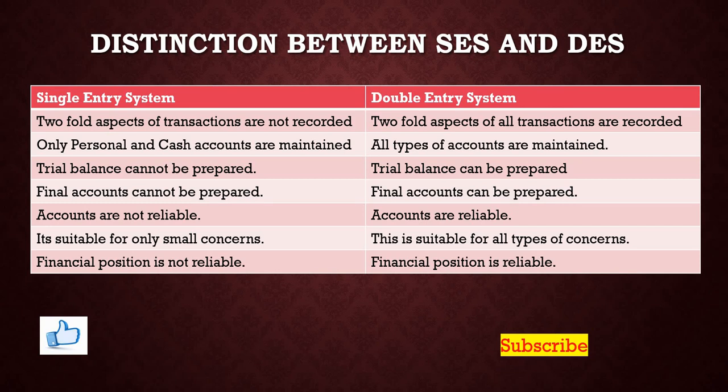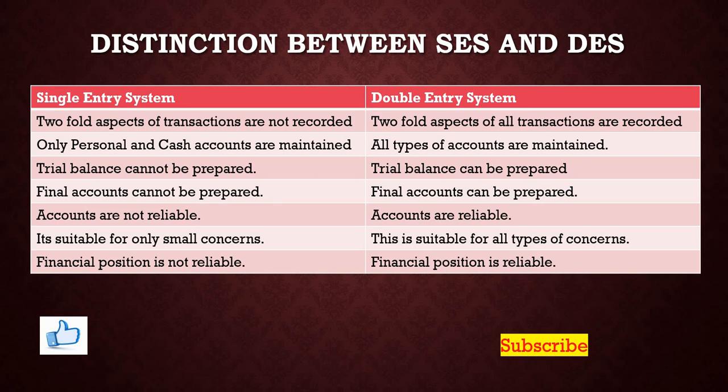But in case of single entry system, the twofold aspects of the transactions are not at all recorded. Under single entry system, only the personal and the cash accounts are maintained, whereas in case of the double entry system, all types of accounts are maintained here. The trial balance cannot be prepared and hence arithmetical accuracy cannot be ascertained under single entry system. In case of the double entry system, the trial balance can be prepared because all the types of accounts are maintained and hence arithmetical accuracy of the business can be ascertained here.